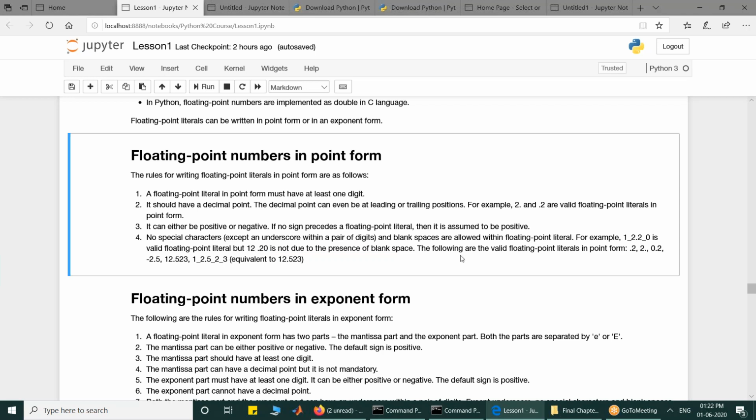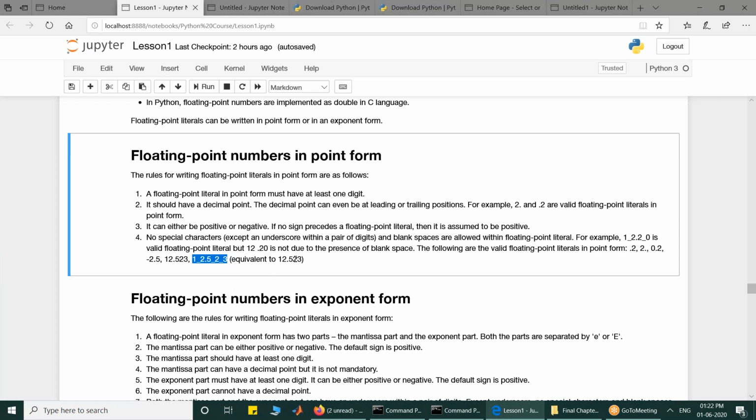And these are valid floating point numbers like 1_2, 0.5_2_3, it is valid and is equivalent to 12.523. The underscore is only for convenience of reader. Internally, it will be ignored and it will be 12.523.